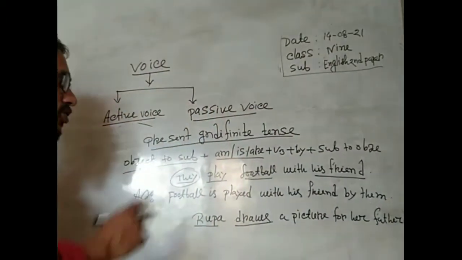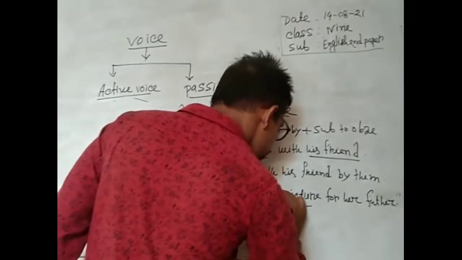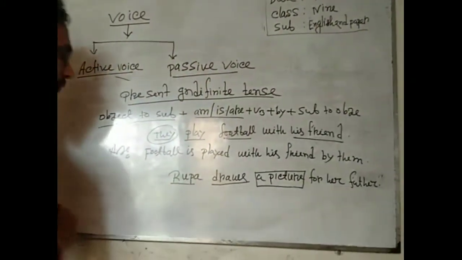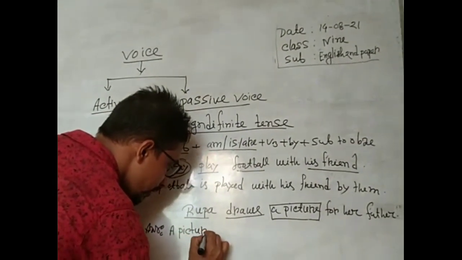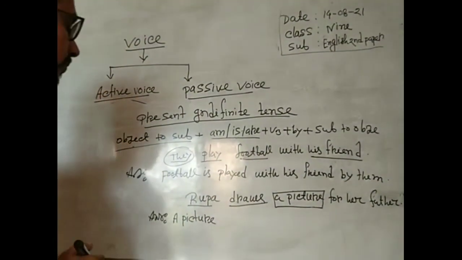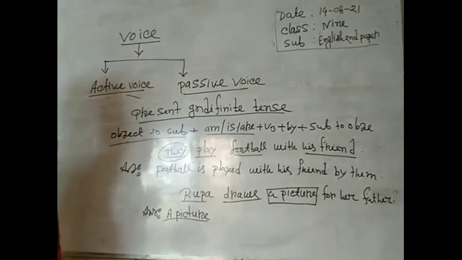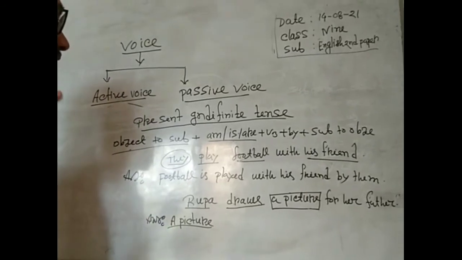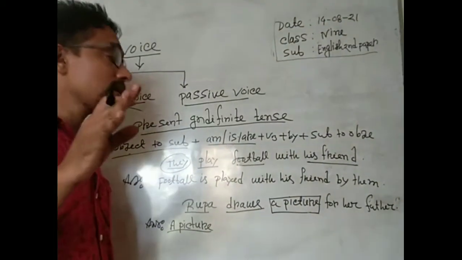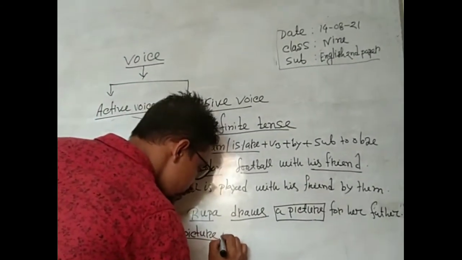Here we can see the object. First of all, a picture. A picture is third person singular number. We know that if the subject is third person singular number, we can use is.